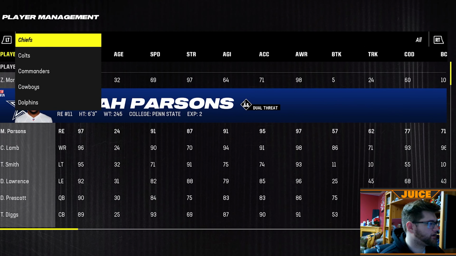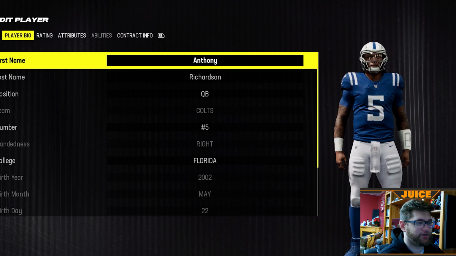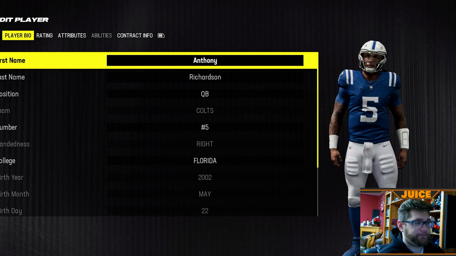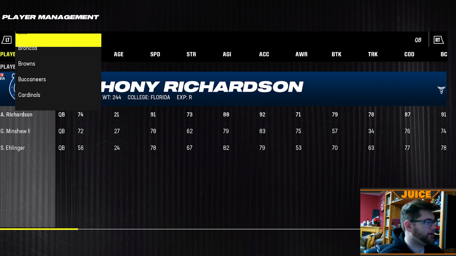He looks pretty good. And one I want to show you, if I can get to the Colts, is Anthony Richardson, because Anthony Richardson looks pretty cool with the tattoos and stuff. So he's got his tattoos. He's got all kinds of stuff that he looks good. Anthony Richardson's ready to go. He looks pretty good. So that's the tattoo mod.